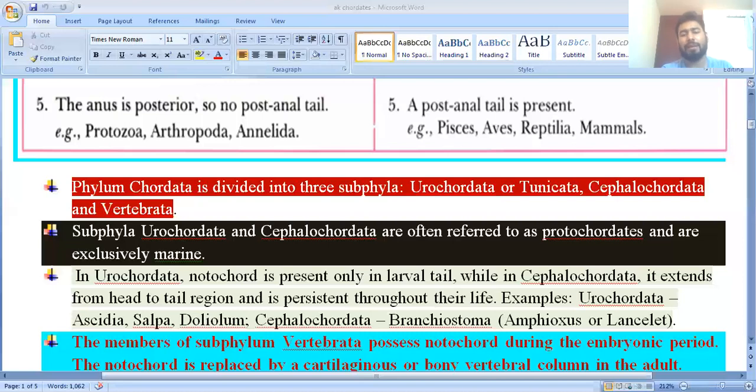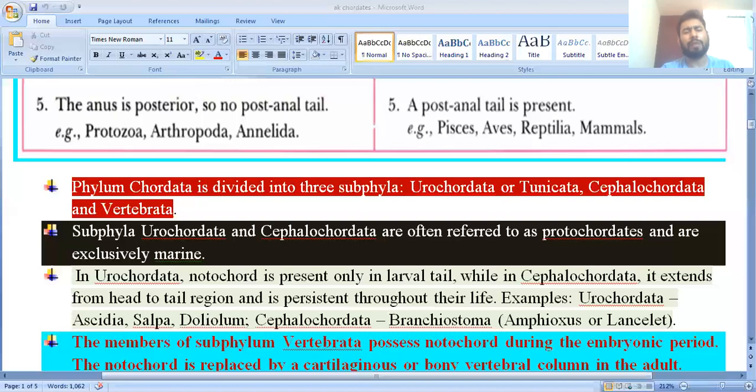Why do we say Cephalochordata? Because they have the notochord, which extends from the head to the tail region and persists throughout life. So this is called the Cephalochordata.